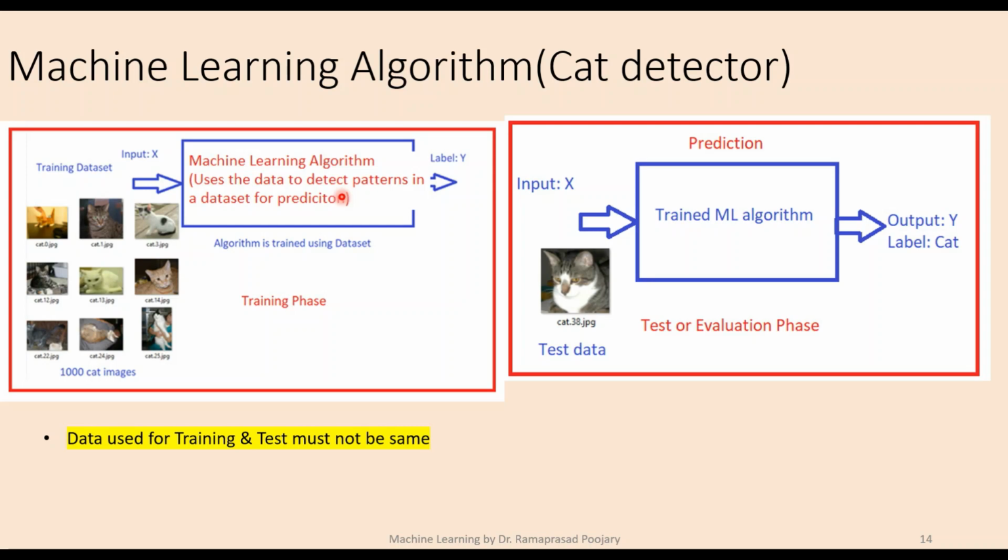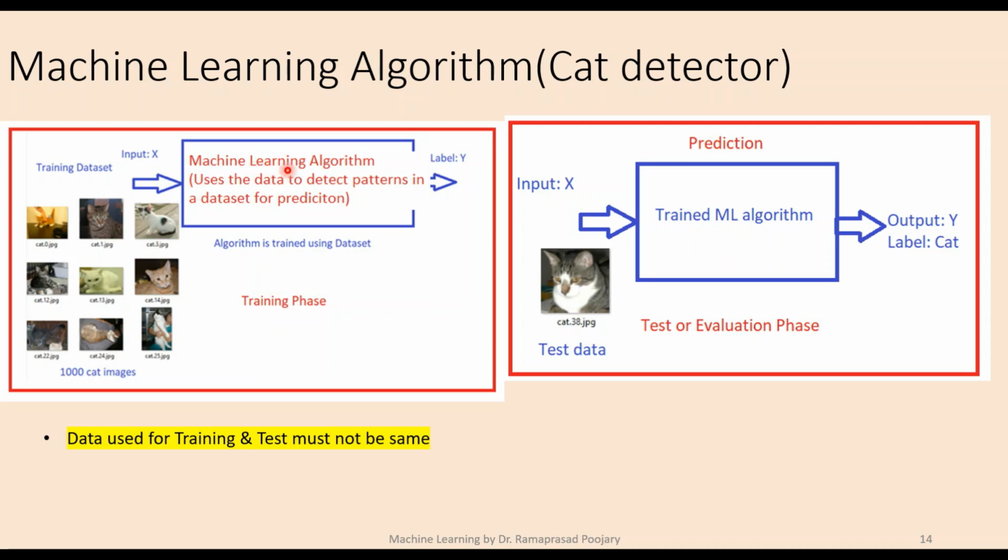Once it is trained, that is the training phase. Now it can perform prediction on a new cat image, which it has not seen during the training. So there is a training phase and there is a test or a prediction phase.